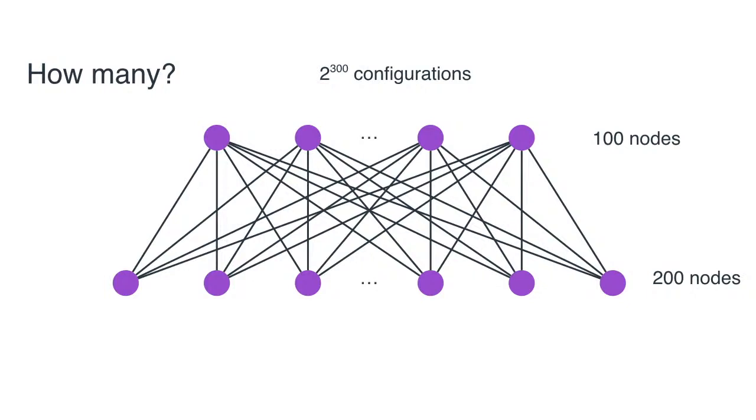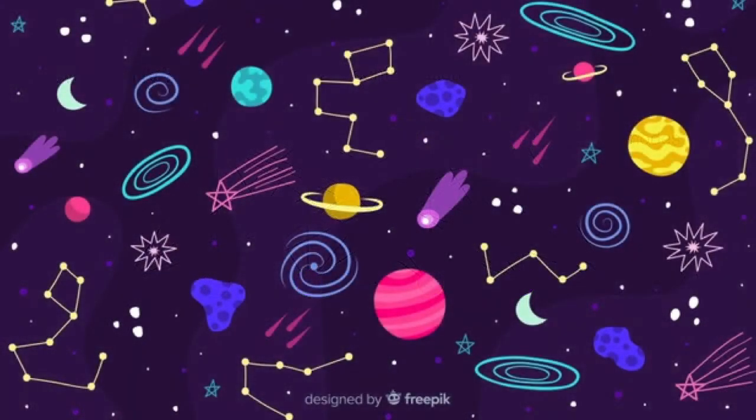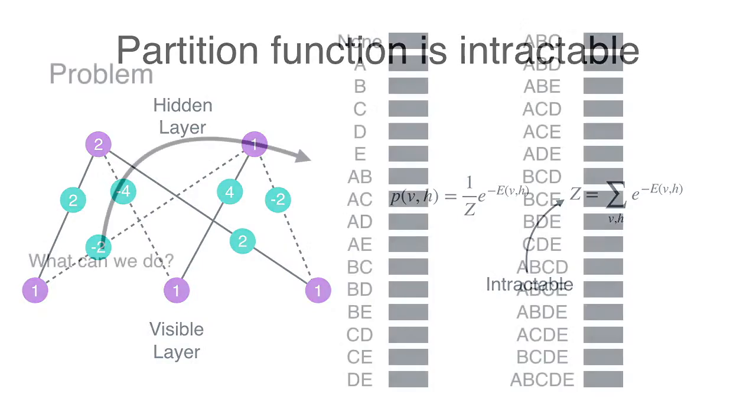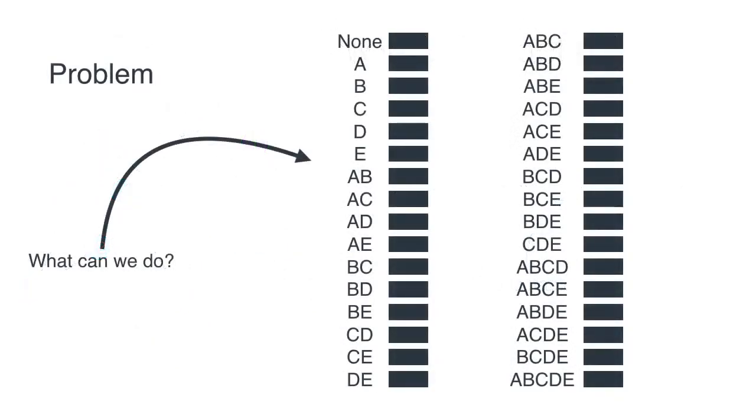Well, since each of the nodes can either be present or not, we have 2 possibilities for each, which amounts to 2 to the 300 possibilities in total. And 2 to the 300 is huge. It's larger than the number of atoms in the known universe. So even if we manage to store each one of these combinations in every atom, we'd still not have enough space. In formula lingo, this means that the partition function Z, the sum of all the probabilities, is actually intractable. So what can we do? Are we out of luck?